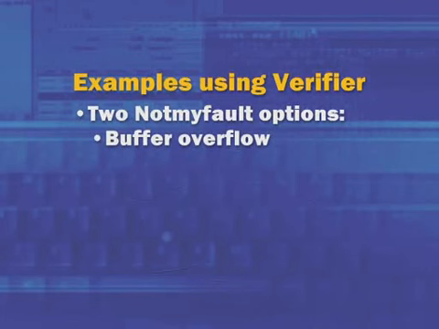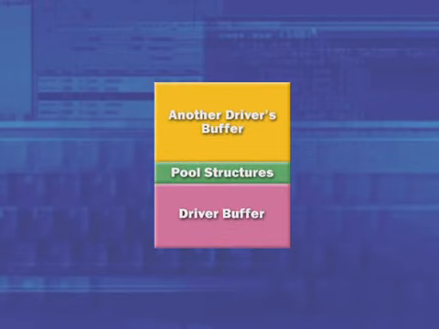We're going to take a look at two examples of using the verifier to turn not my fault unanalyzable crashes into ones that are as easy to analyze as the crash we've already taken a look at. The first one is the buffer overflow. This is kind of a fun experiment to try, because when we invoke the not my fault program to send the control request to the myfault.sys driver to perform a buffer overrun, Mark's driver is going to allocate a buffer from kernel memory and then write past the end of the buffer. And that's going to corrupt whatever memory happens to be following, as you can see in the diagram.